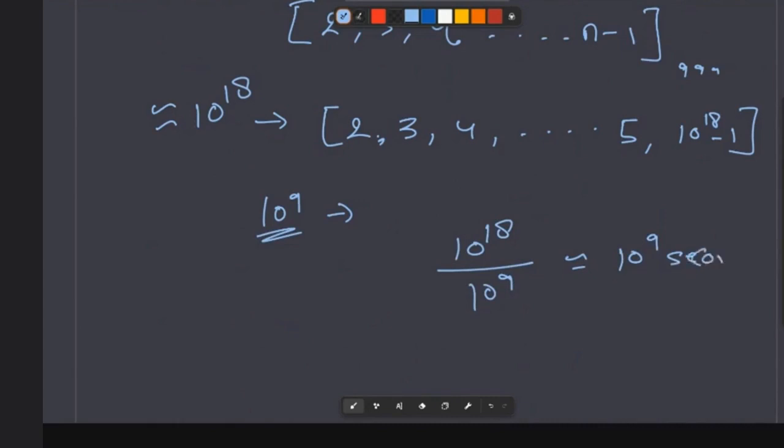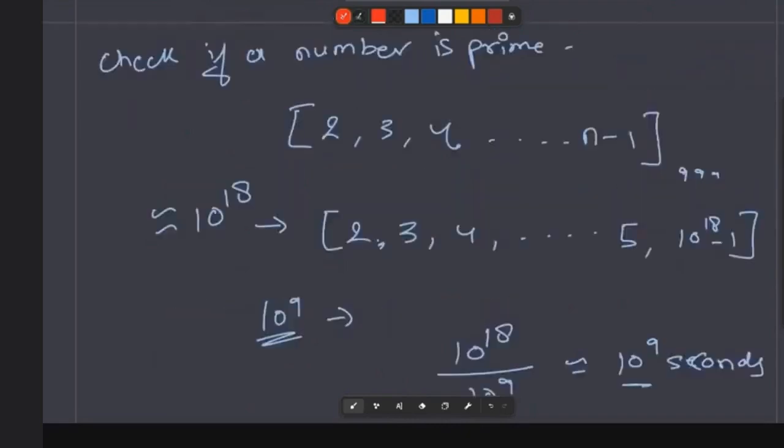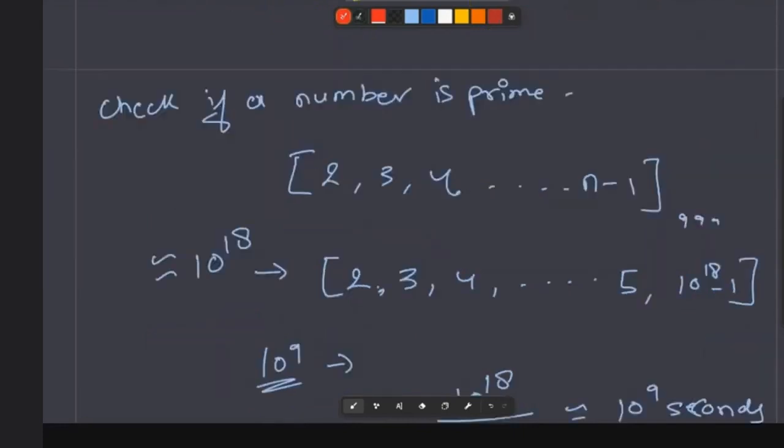It might sound like a small number, but 10 power 9 seconds is very big. It is something around 200 days. No one of us will wait for 200 days just to check whether a given number is prime or not. No one has that much patience.